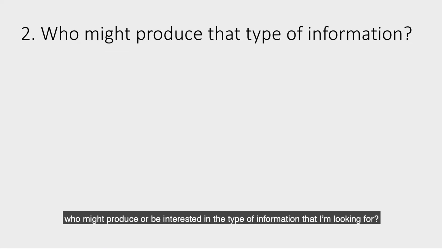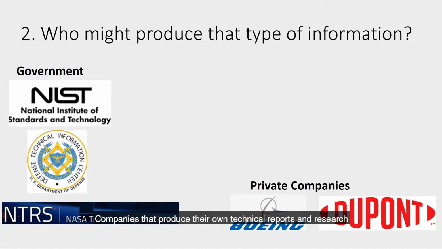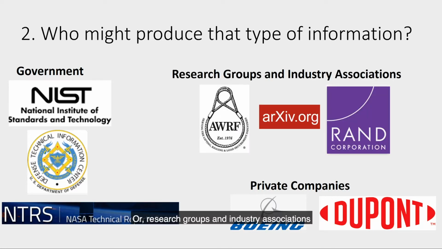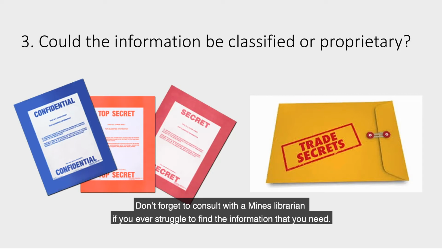Second, who might produce or be interested in the type of information that I'm looking for? Consider government agencies that often sponsor research, companies that produce their own technical reports and research, or research groups and industry associations. Third, could the information I need be classified or proprietary? A yes to this question could mean that the information may be more difficult to find. Don't forget to consult with a Minds librarian if you ever struggle to find the information that you need.